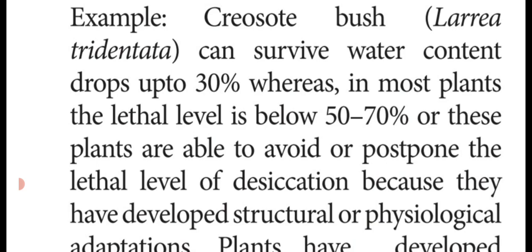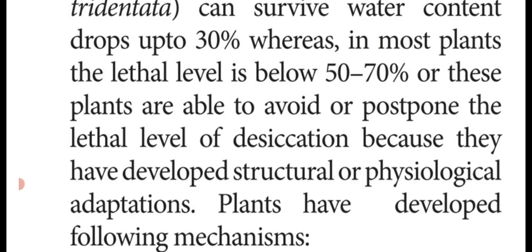In most plants, the lethal level, meaning the level causing death of the organism, is below 50 to 70%. These xerophytic plants are able to avoid or postpone the lethal level of desiccation because they have well developed structural and physiological adaptations. Normally plants facing drought, when the water content is reduced below 50 to 70%, will die.